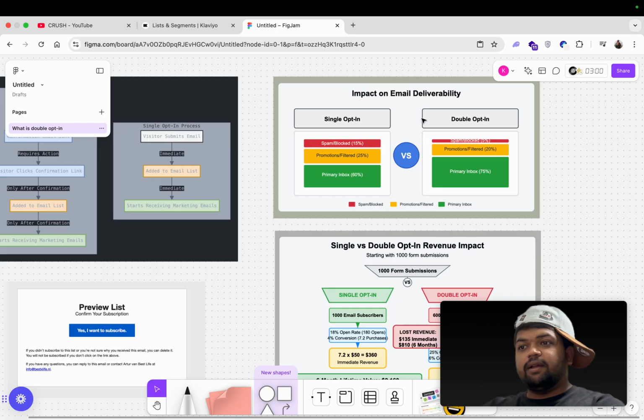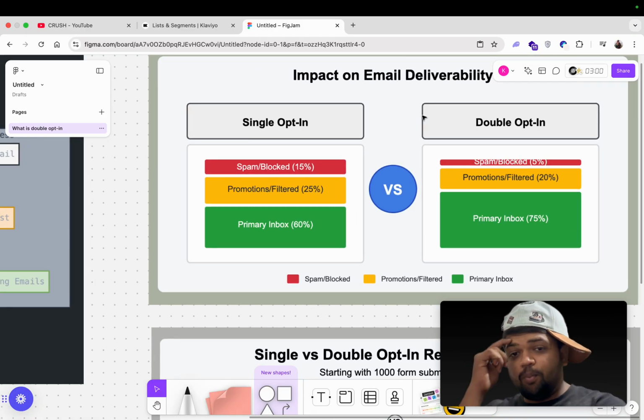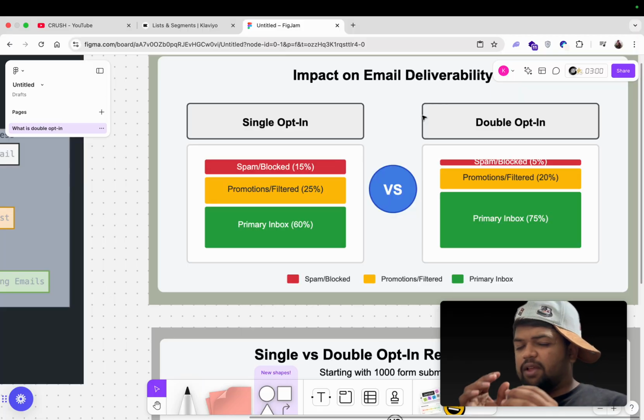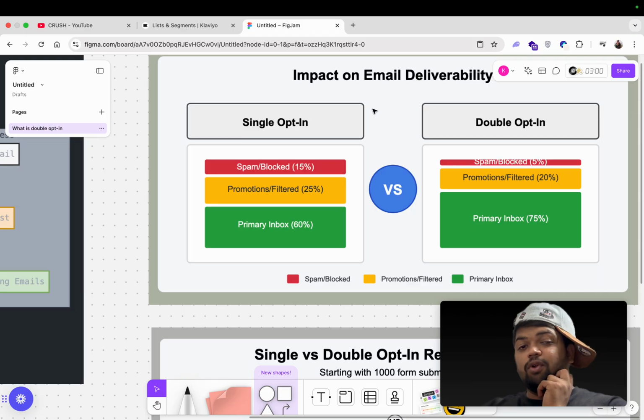There is also a downside: in single opt-in you might face delivery issues, though there's very little chance. But I promise you, if your deliverability is good, you should turn on single opt-in, and there is no need to turn on double opt-in. Every brand that I'm currently working with has single opt-in, and it's very helpful to grow your list. So let me show you how you can turn on or turn off double opt-in inside Klaviyo.